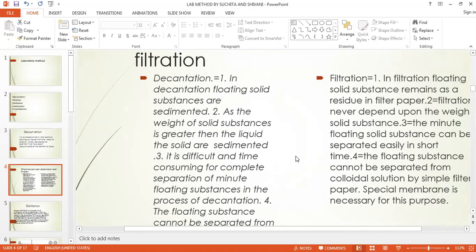Filtration is the efficient physical process of separation of liquid, that is a pure solvent, from the solute substances with the help of filter paper, or you can use any linen cloth through which only the solvent will pass but the solute will not pass. The insoluble जो solid particles रहेंगे that will remain on that filter paper or any filtrating membrane.